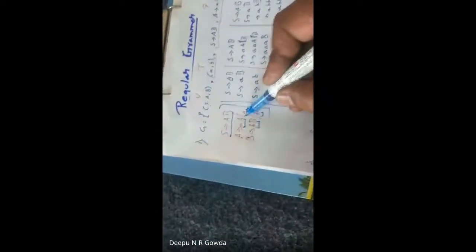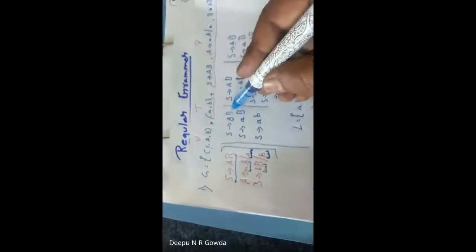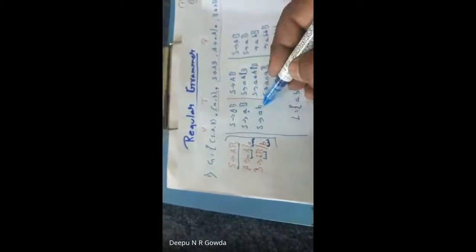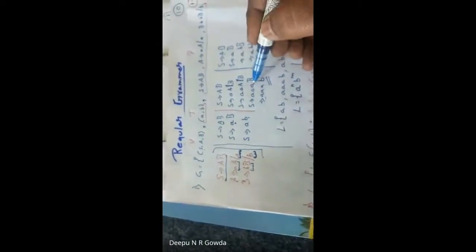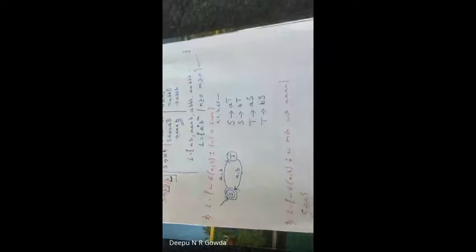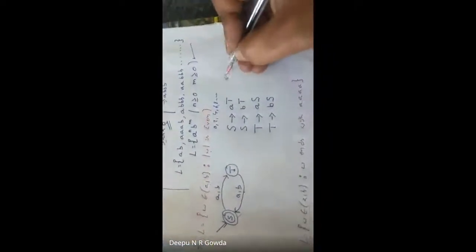If you observe, to break any string, I need something called a terminal. For example, here AB was there. To break the continuous flow, I stopped at A. Here I stopped at B. Here it continued, I stopped here. To stop any string, I need something like a breaking-off thing.